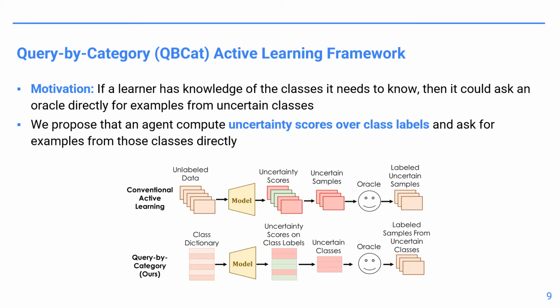More specifically, a conventional active learning method would be provided with an unlabeled dataset. The agent would then compute uncertainty scores over the unlabeled dataset to select examples it is the most uncertain about to be labeled by an annotator.